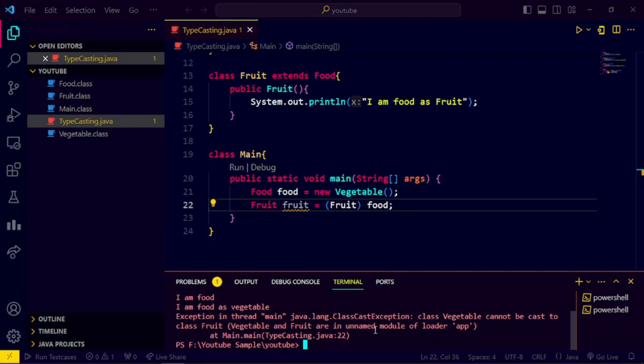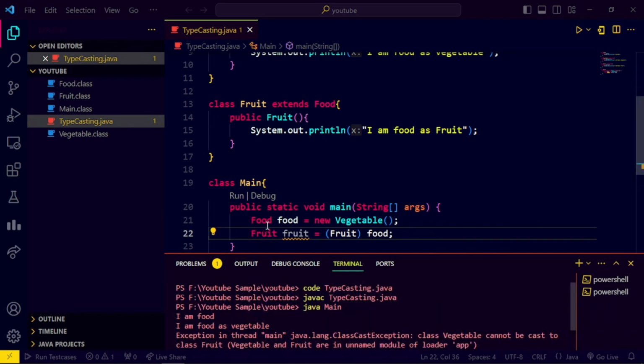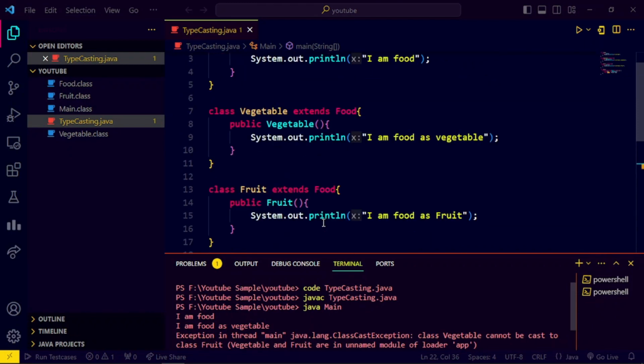Now friends, before this ClassCastException, you can see there are two lines: I am food and I am food as vegetable. So why are these two lines coming? That means the first line compiles fine. Whenever this new vegetable object is created and it is referred by this food reference variable, the vegetable class constructor will be called. The vegetable class constructor will contain this SOPLN statement, right?